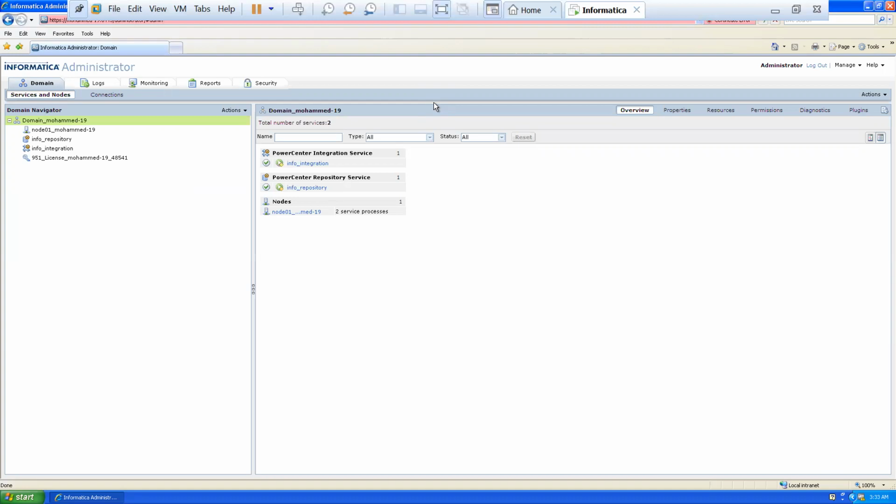In real time also, these services are available for the developer. All are created by the administrator initially. As an ETL developer, we work with these services in PowerCenter client tools. We don't need to create these services as an ETL developer. We don't have access to the Informatica Administrator homepage in real time because we are not administrators. We are developers only, with permissions to access PowerCenter client tools: Repository Manager, Designer, Workflow Manager, and Workflow Monitor.